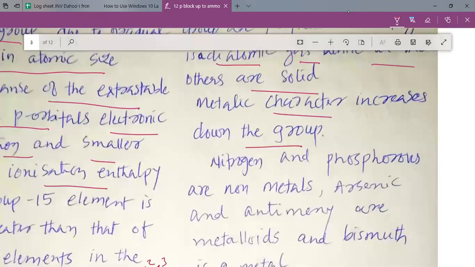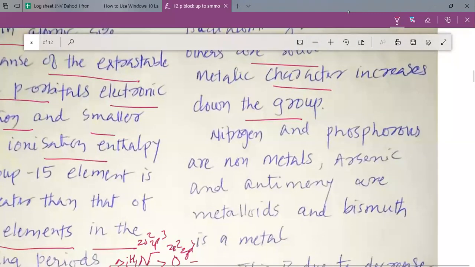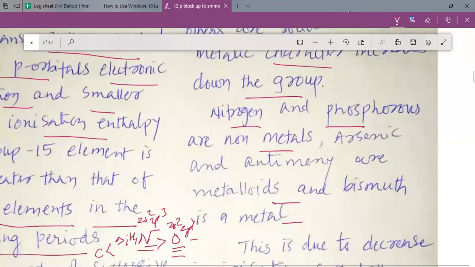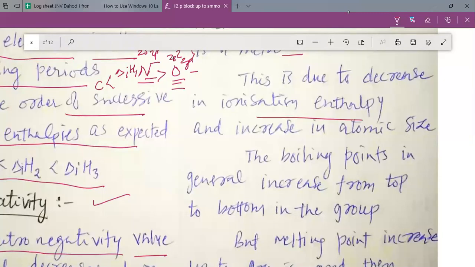Metallic character increases down the group, and that is why we pass through the non-metals, nitrogen and phosphorus, then the metalloids, arsenic and antimony, and the last element is a typical metal, that is bismuth. Nitrogen and phosphorus are non-metals, arsenic and antimony are metalloids, and bismuth is a metal. This is due to the decrease in the ionization enthalpy. As you go down the group, ionization enthalpy decreases and metallic character increases, with increase in the atomic size.